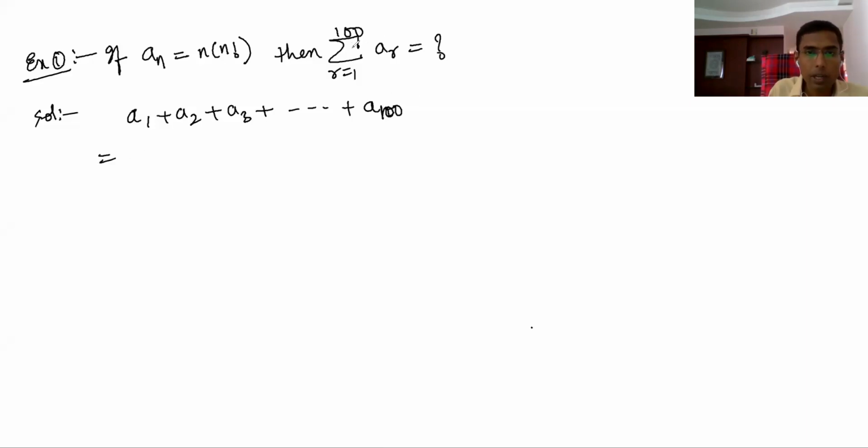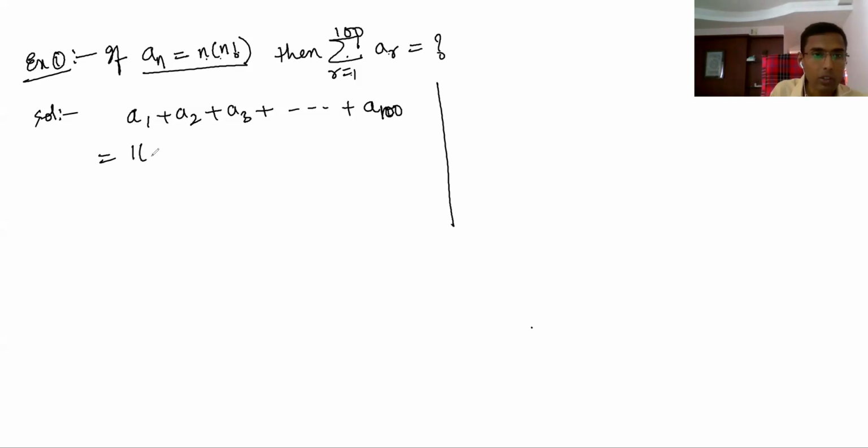So if I expand summation r equal to 1, summation is r equal to 1 up to 100. But here, what is this? If you substitute 1 into 1 factorial, 2 into 2 factorial, 100 into 100 factorial, you cannot calculate that. That means some logic is there. What is that logic? If you substitute directly, you can't find out.